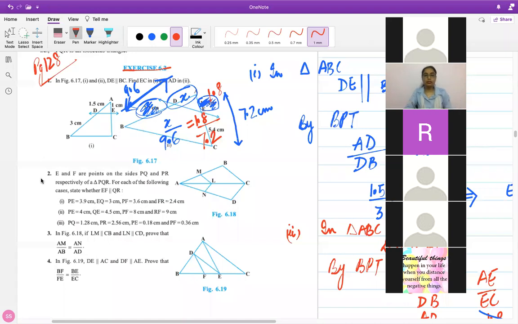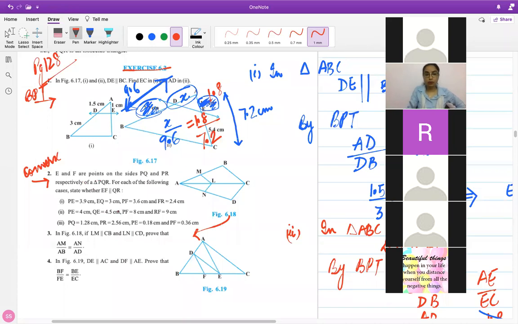Question number 2 is about the converse of BPT. This was using BPT directly. In question number 2, we are going to apply the converse of BPT. Just observe that this figure is not with this question. The figure of question number 2 is not there. This figure is with the other one, I think. So question number 2 is without the figure.